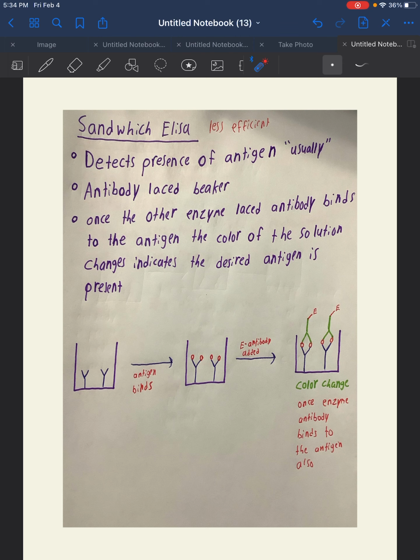So the easiest way to compare the two is sandwich ELISA is utilized in order to detect antigens. Indirect ELISA is utilized in order to detect the antibody. However, both can be utilized for either. It's just that the main concept is like what I just previously said.